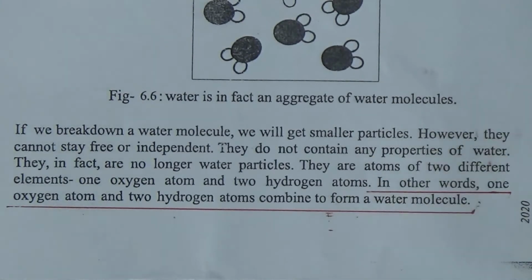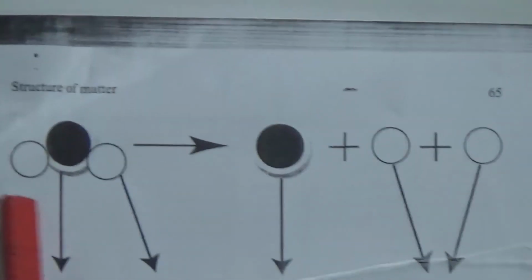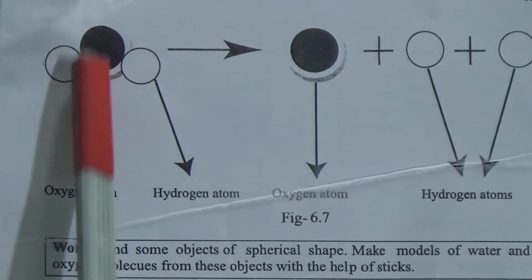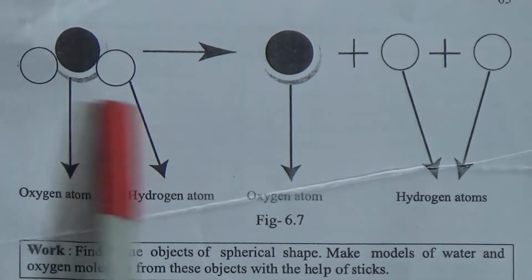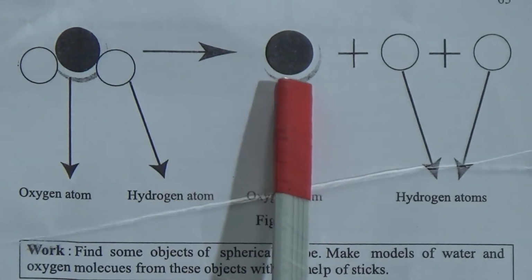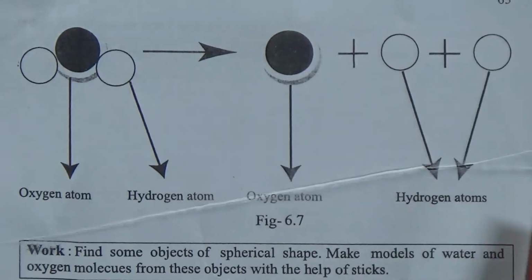Look here, page number 65. You can see here is a molecule of water, and here is one oxygen atom, and beside oxygen you can see two hydrogen atoms. And if we break this water molecule, then we will find one oxygen atom and two hydrogen atoms.